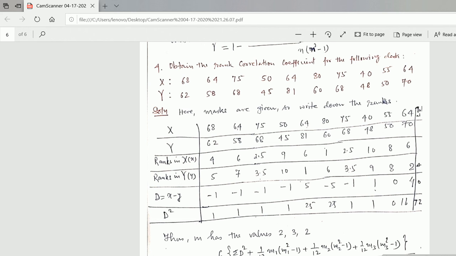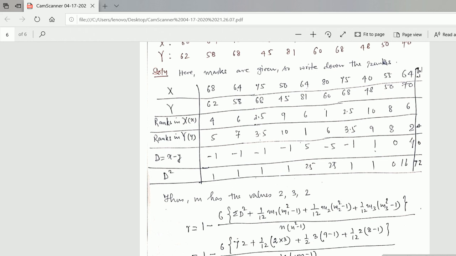Two persons have got the same 75, and 3 persons have got 64, 64, 64. So you can say they are getting the same rank here. Now in that case, how will you find it? Here marks are given, so write down the ranks.